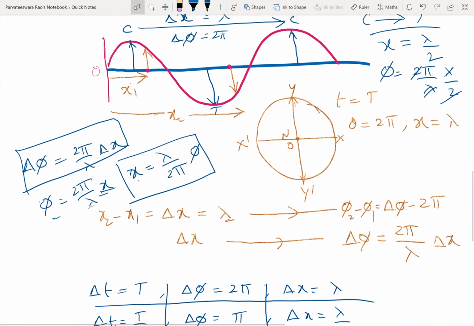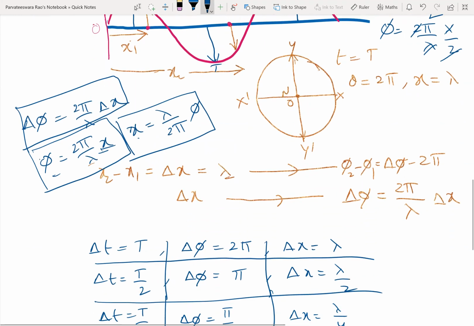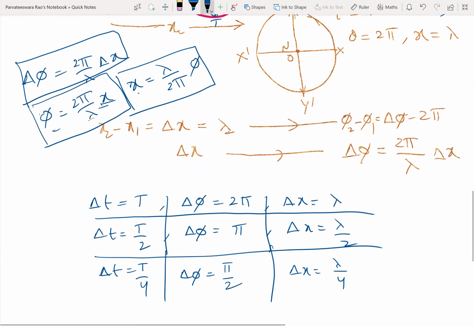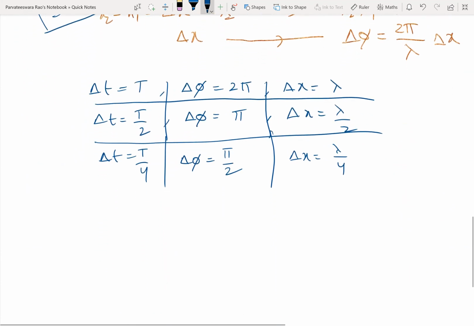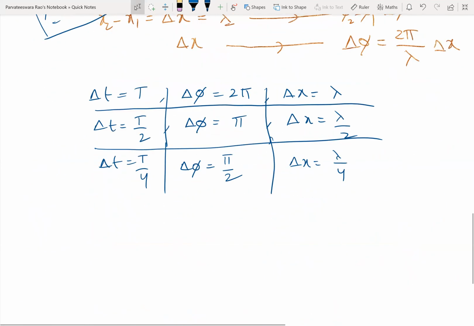Next relation is phase difference is equal to 2 pi by lambda into path difference, or path difference is equal to lambda by 2 pi into phase difference. So this is what we have in these important relations. Then we'll have the progressive waves, stationary waves. Next one.